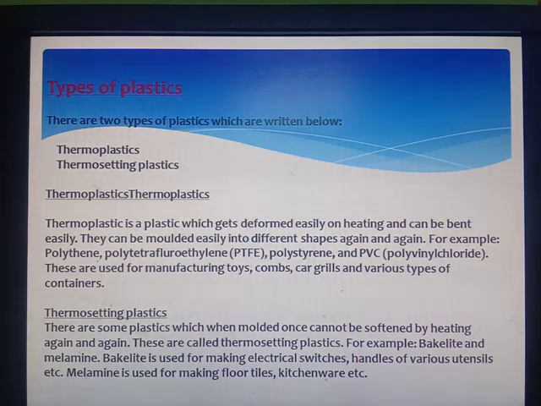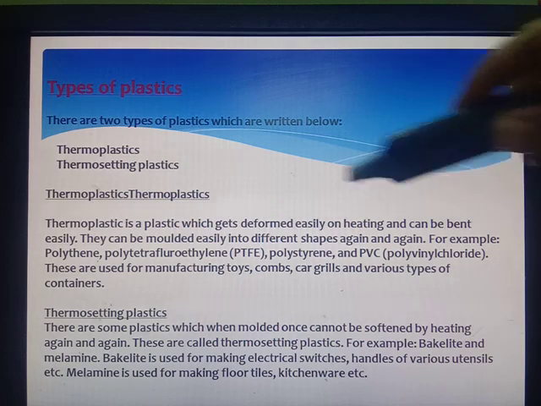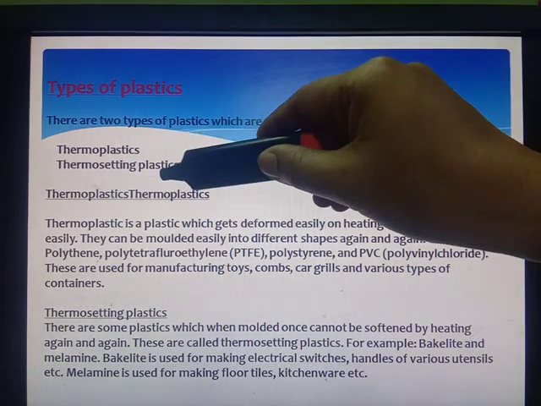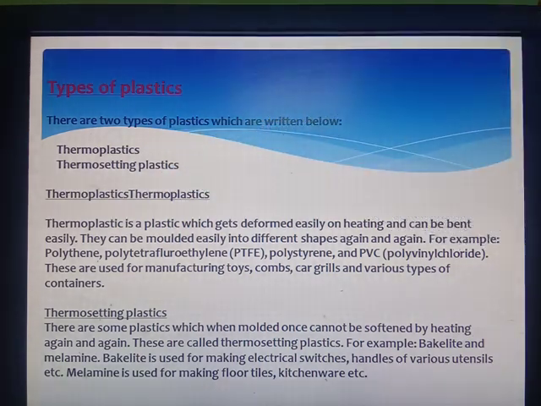What are the types of plastic? Basically, there are two types of plastics. One is thermoplastic and the other is thermosetting plastic. Thermoplastics. So what are thermoplastics? Thermoplastic is a plastic which gets deformed easily on heating and can be bent easily. They can be molded easily into different shapes again and again.